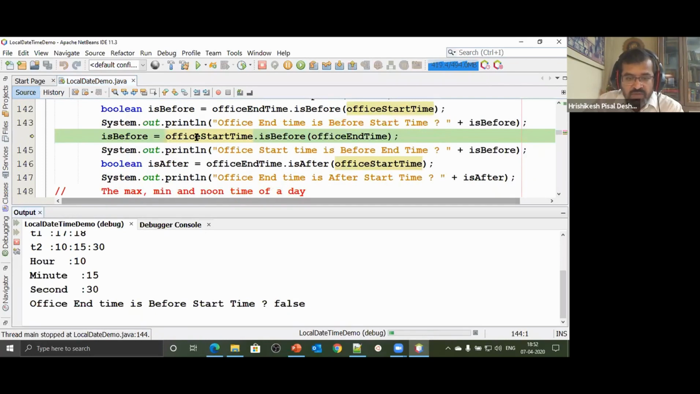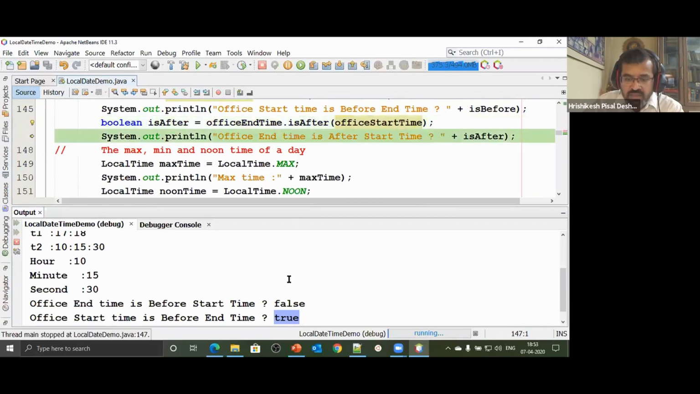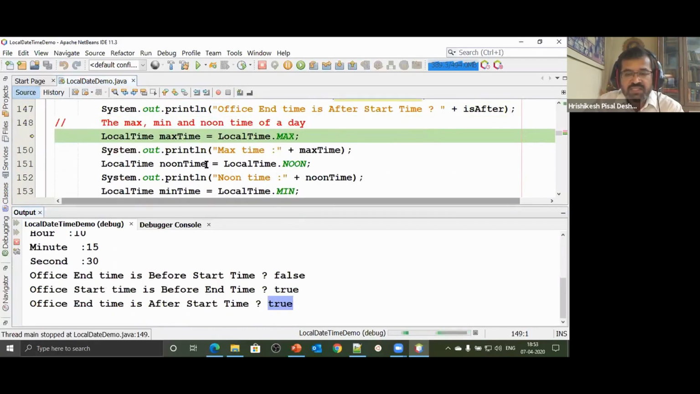But okay. So I'm saying is office start time before end time? And that's true. So it says value as true. Now I say office end time is after office start time. Yeah, that's true. It's after office start time. So we could always check the times and so on. Plus we also have the min, max, noon time, midday time, and so on.